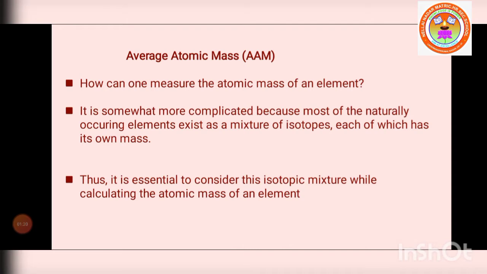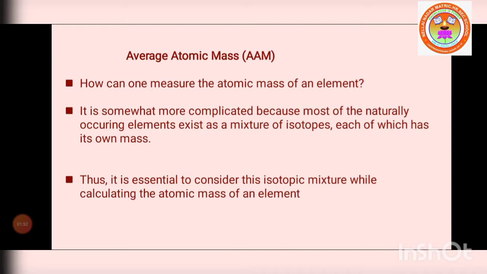We already know isotopes. What is an isotope? The same element has the same atomic number but a different mass number. The familiar example is hydrogen. Hydrogen has 3 isotopes: protium, deuterium, tritium. From these 3 types of hydrogen isotopes, we calculate the average atomic mass.